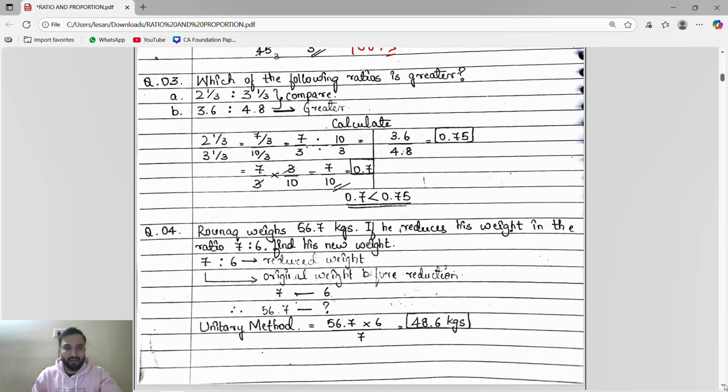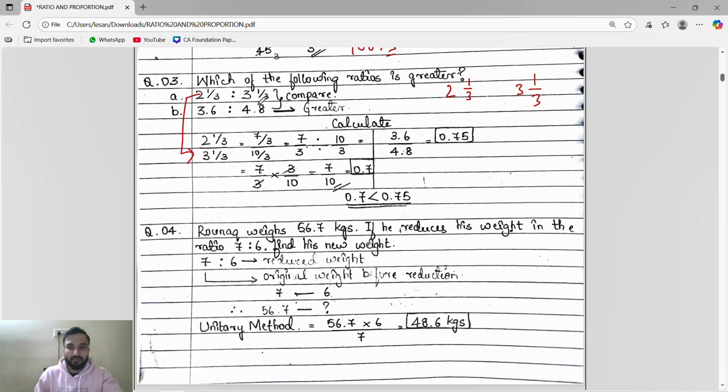Next question is, which of the following ratio is greater? This you have to do, guys. This you try, because the answer is given here only. See what we will do. 2 1 by 3 mixed ratio they had given, and 3 1 by 3, mixed ratio.